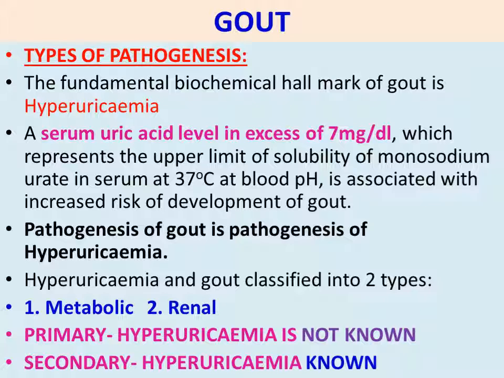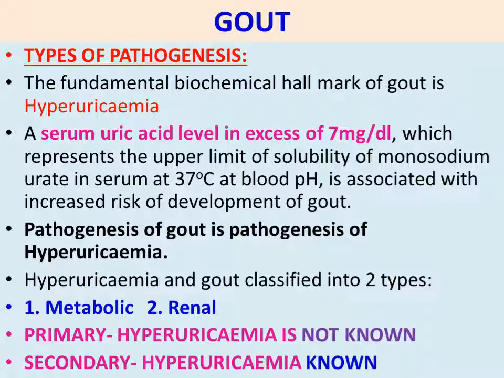The pathogenesis of gout is the pathogenesis of uricemia. Uricemia and gout are classified into two types, based on the activity. One is metabolic, the second one is renal. Metabolic and renal is nothing but this: uric acid formation from the purine food products takes place in the liver. So that is the metabolic phase. After formation from the purine, uric acid is produced in the liver. From there, uric acid moves for filtration in the kidney, that is renal. So metabolic means it is in the liver, renal is nothing but the kidney phase.